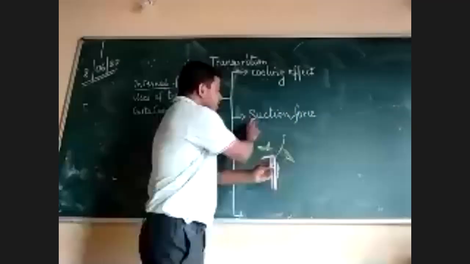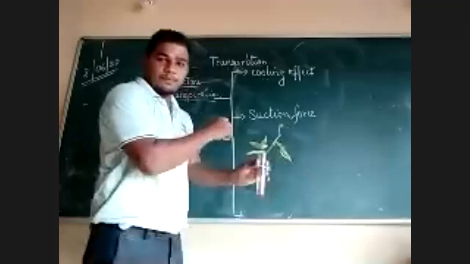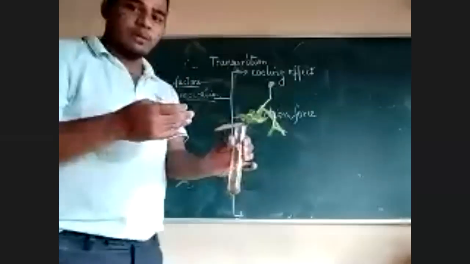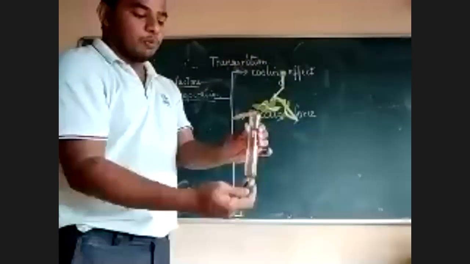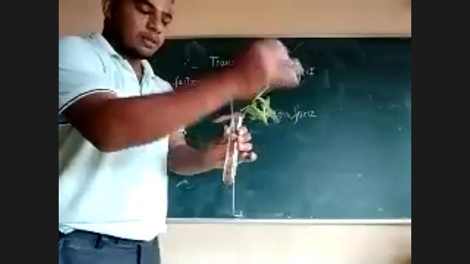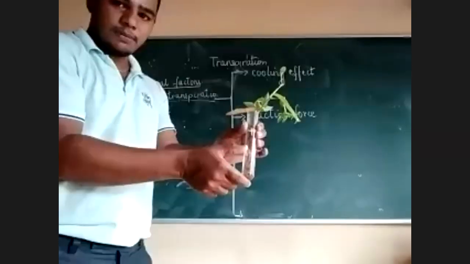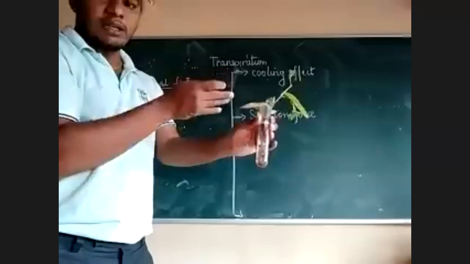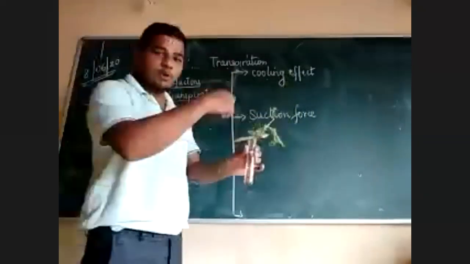So it helps in suction force. It means there is continuous absorption of water in the plant. Water is lost out, more water is coming in. If there was no transpiration, it would have stopped absorbing water. Whatever water is lost out, the water enters here. It is like a pipe which keeps on going. Got it? That is called suction force. Transpiration helps in ascent of sap.